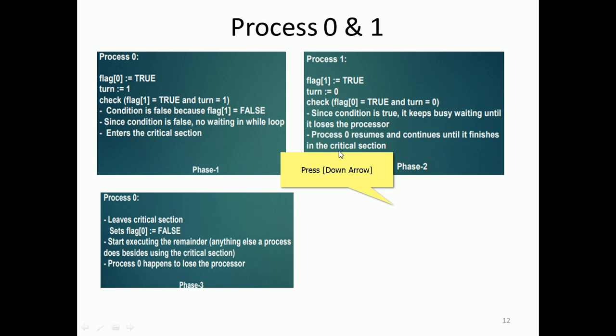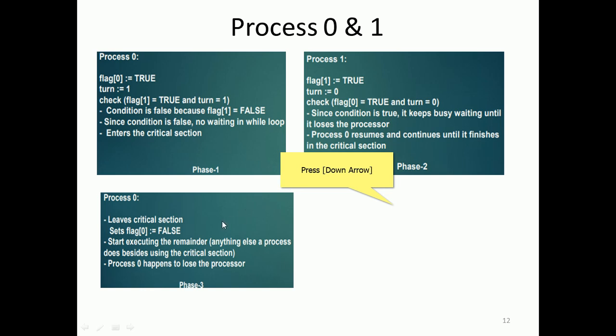Process 0 then moves to phase 3. It leaves the critical section and sets its flag equal to false. After process 0 completes the critical section, it has to open the gate for other processes to enter. So flag 0 is equal to false; that is the exit section. It then starts executing the remainder section, anything a process does besides using the critical section. Process 0 happens to lose the processor now, right? So now the critical section gate is open, and another process can enter.